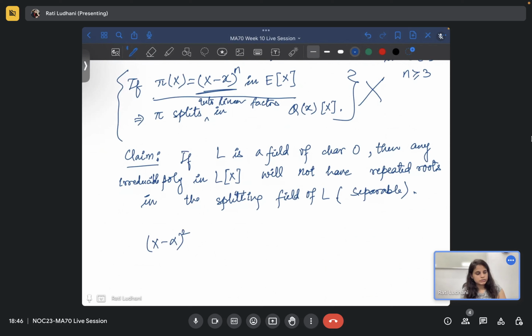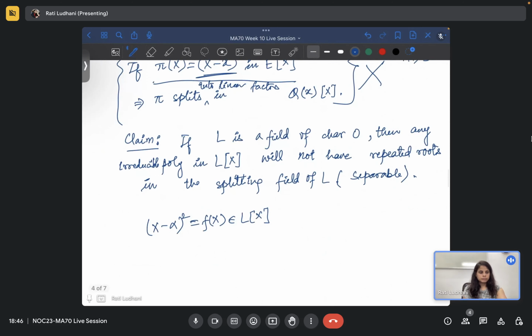You start this as your f(x) in L[x], okay? We are not considering such cases because this is not irreducible. So you are taking just this polynomial. You start with the irreducible polynomial, then this will not have repeated roots in the extension.